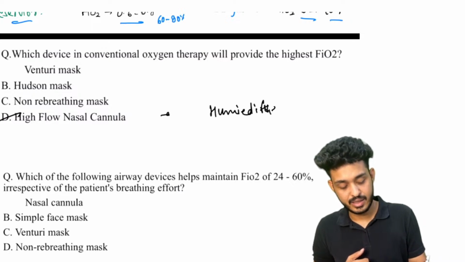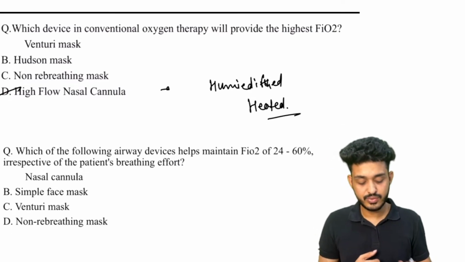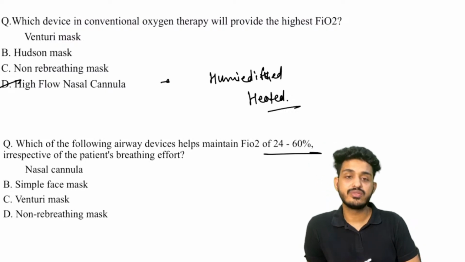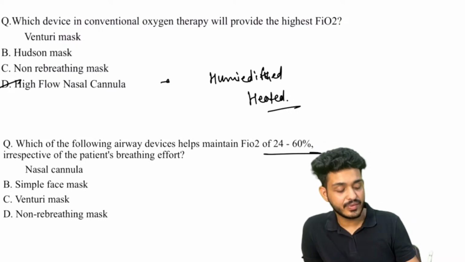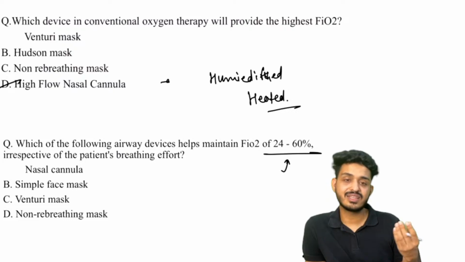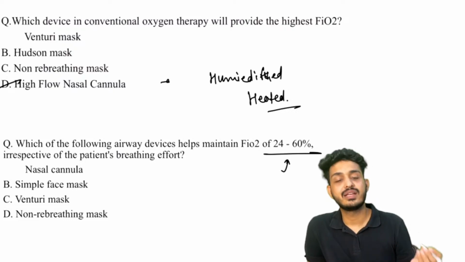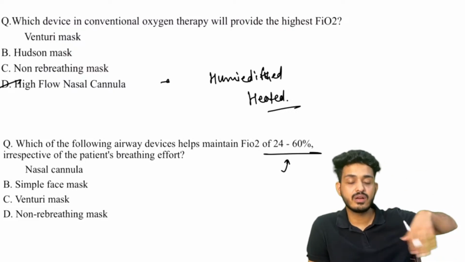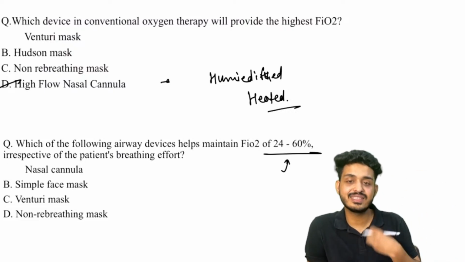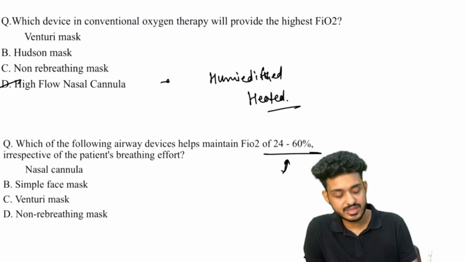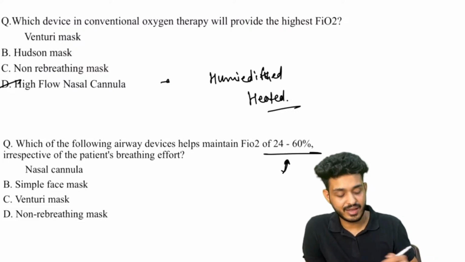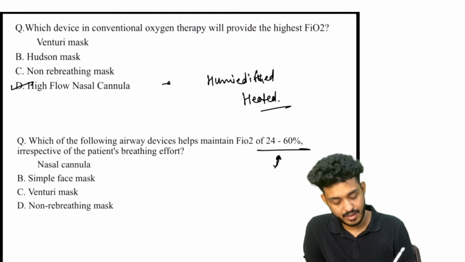Humidified and heated air. Which of the following airway devices helps to maintain FiO2 of 24 to 60%? Now, if they are giving 24 to 60, you must understand what this means: the patient can have 24 to 60% of oxygen out of every gas that is given, and based on the different kinds of valves we have, the answer would be Venturi, guys.